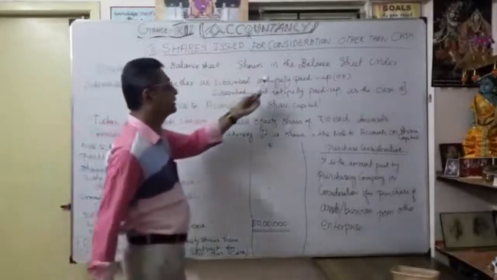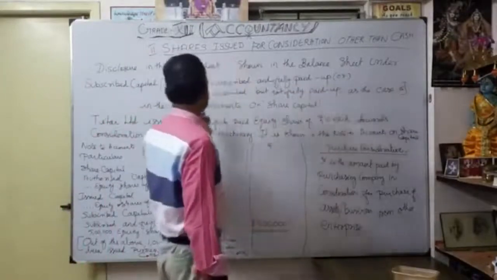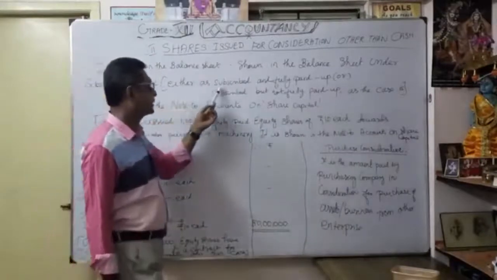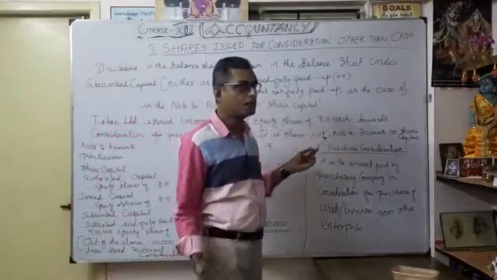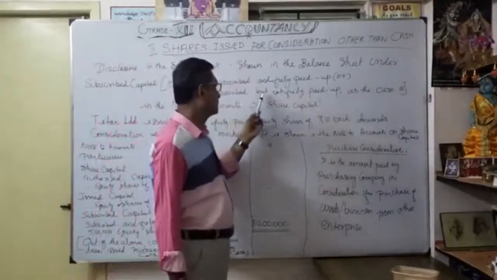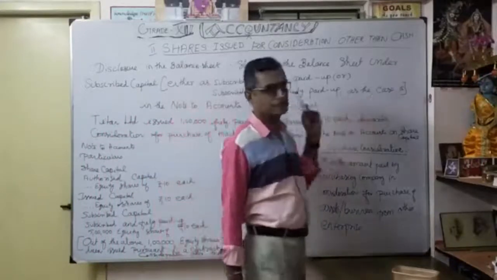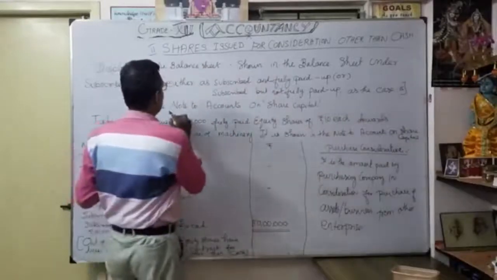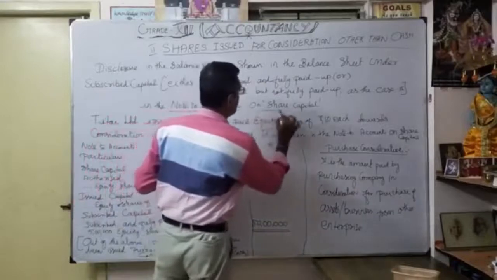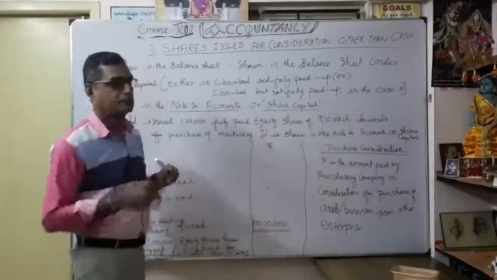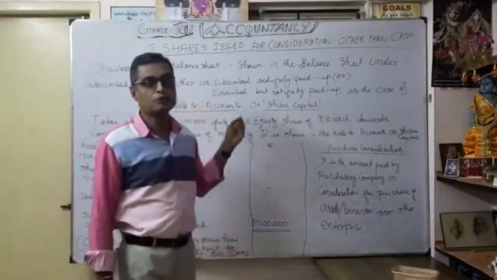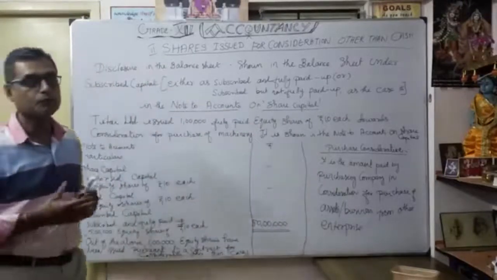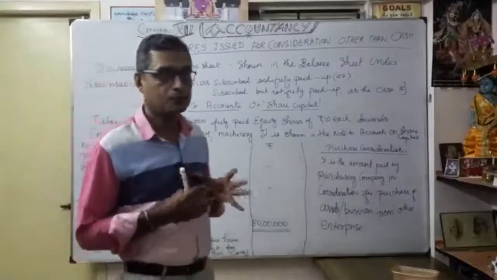See, it is shown in the balance sheet under which head? It comes under subscribed capital. Maybe either subscribed and fully paid up, or it may be subscribed but not fully paid up, as the case may be. Okay. So it is in the notes to accounts. Usually it will come under notes to accounts on share capital. That is our main head, correct? So that's what is very important. We want to show it either in the subscribed capital, subscribed and fully paid up, or subscribed but not fully paid up.